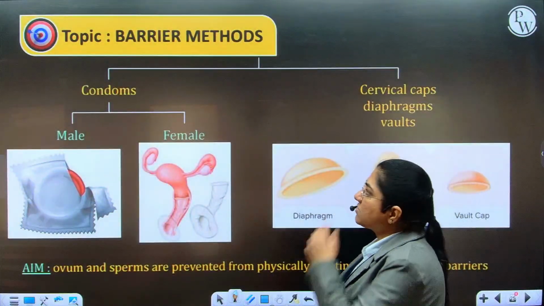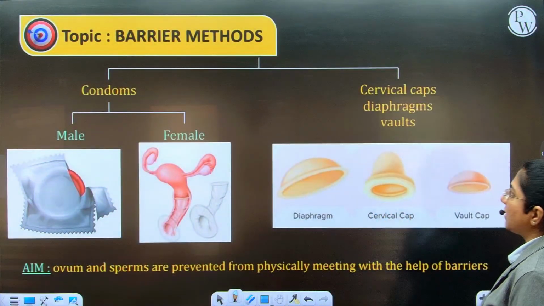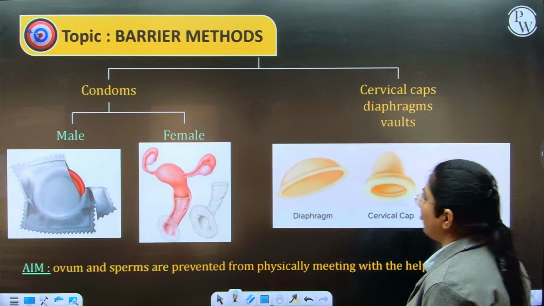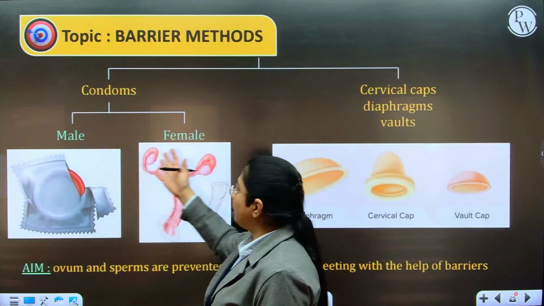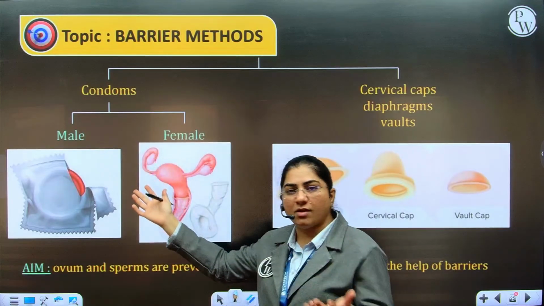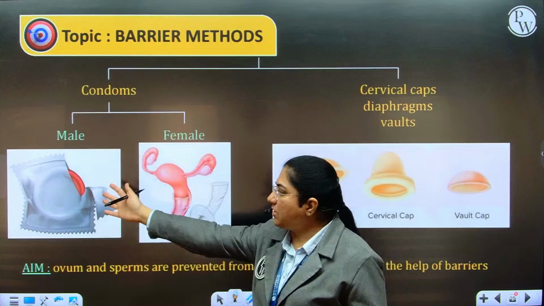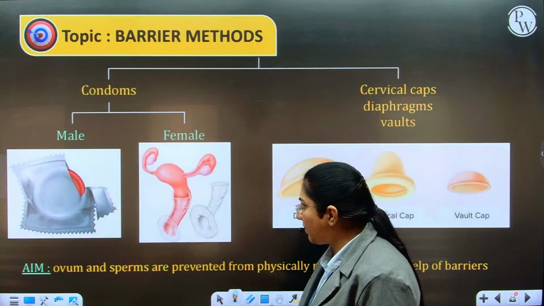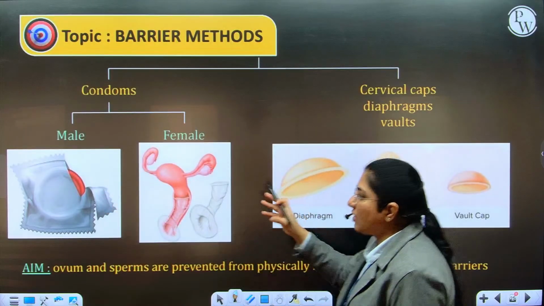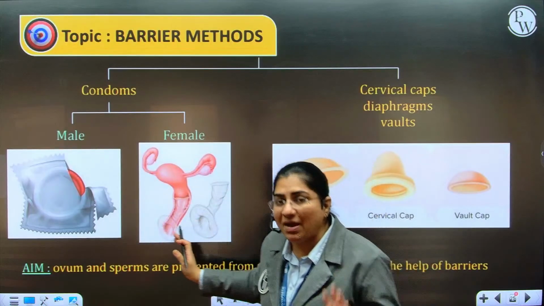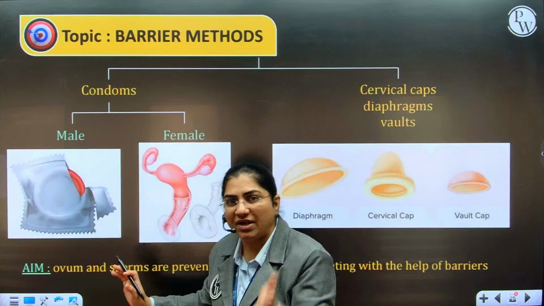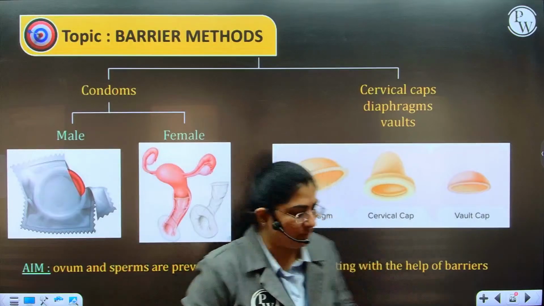Moving ahead to the next method, where we talk about barrier methods: condoms, cervical caps, diaphragms and valves. When we are talking about condoms, these are basically made up of thin rubber latex material. They can be used by males as well as by females, and their main purpose is to cover the penis in males, cervix or vagina in females, thereby physically preventing the gametes from meeting.